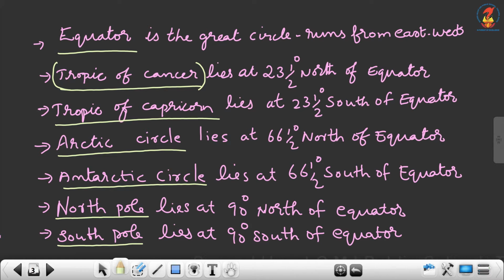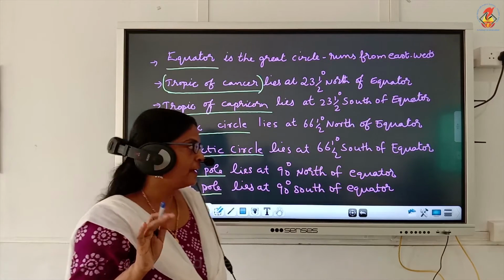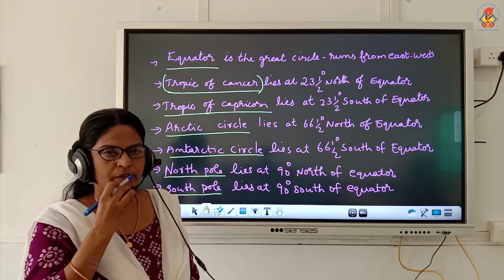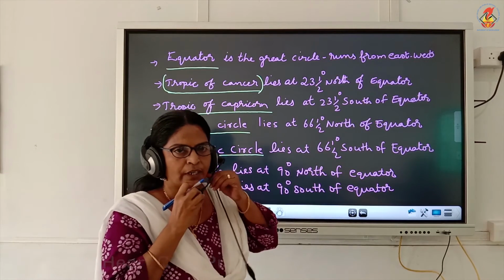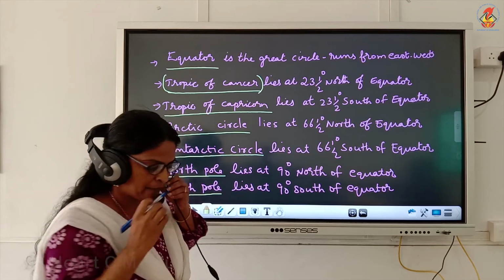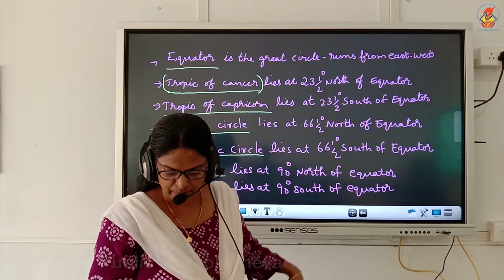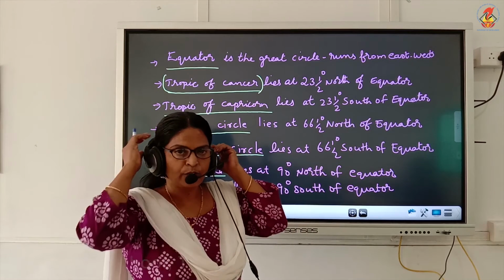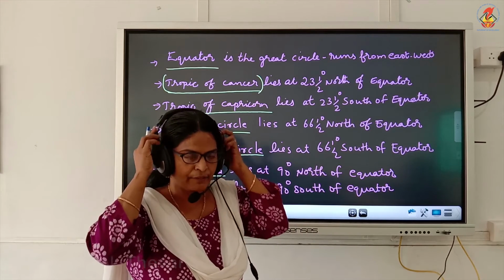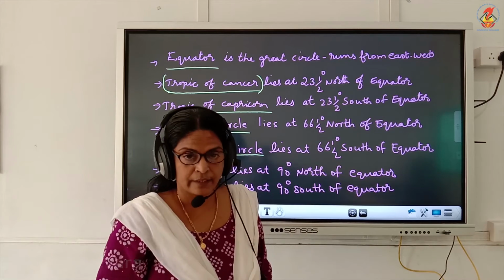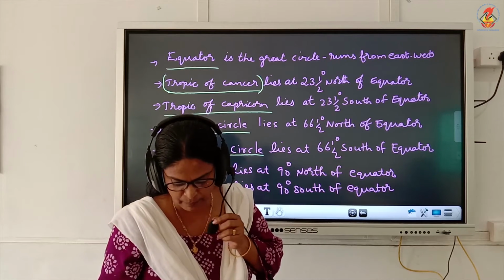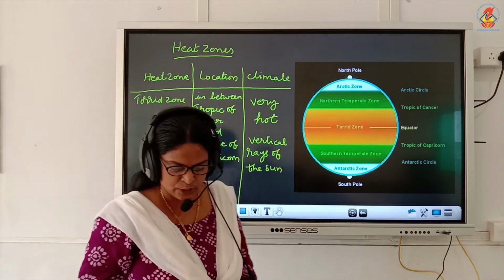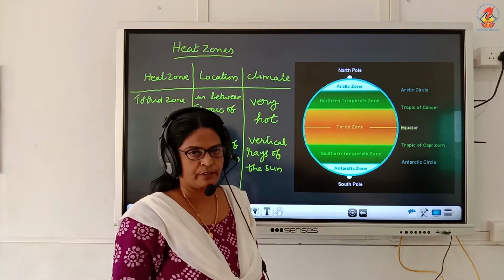Children, you all understood? Now you must learn the diagram which is given in page number 11.